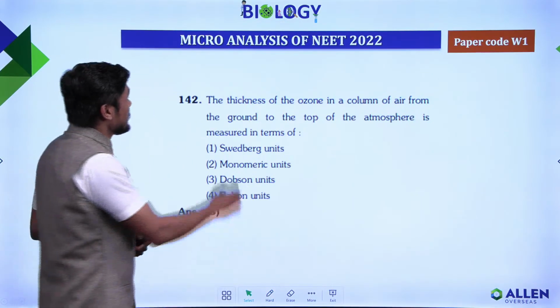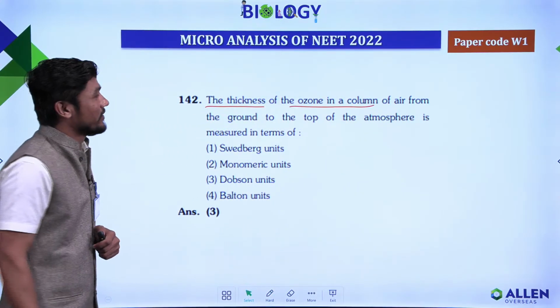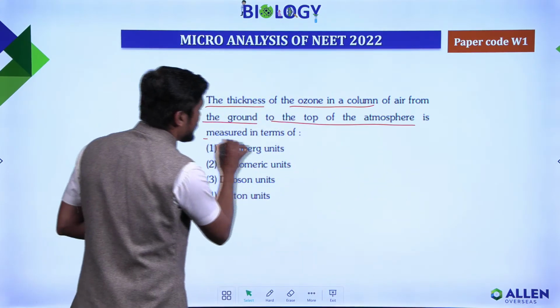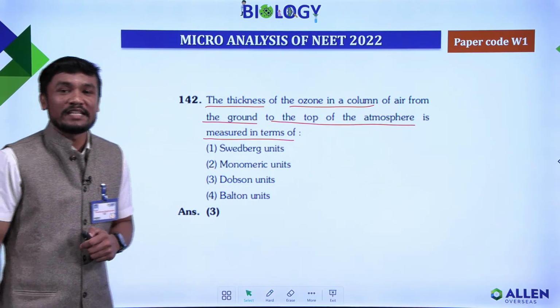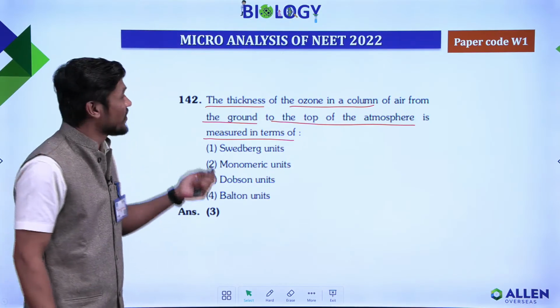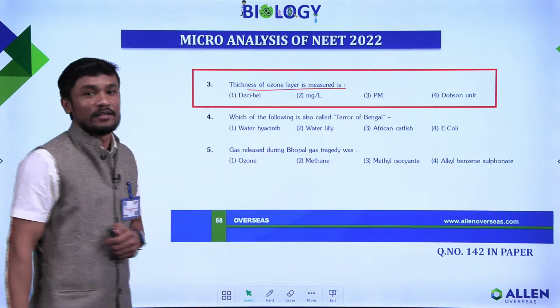One more question. The thickness of ozone in a column of air from ground to the top of atmosphere is measured in terms of. Ozone layer thickness is measured by Dobson unit. Same question. The thickness of the ozone layer is measured by Dobson unit.